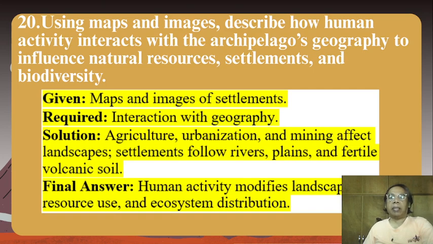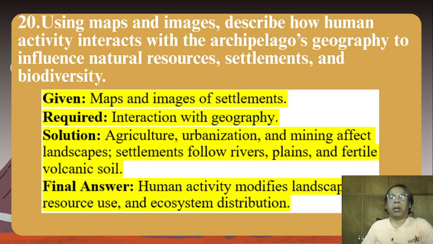Number 20. Using maps and images, describe how human activity interacts with the archipelago's geography to influence natural resources, settlements, and biodiversity. Given maps and images of settlements, required interaction with geography. Solution. Agriculture, urbanization, and mining affect landscapes.